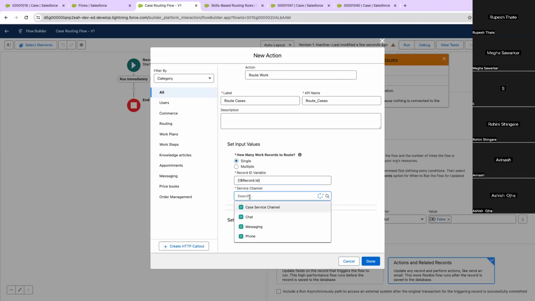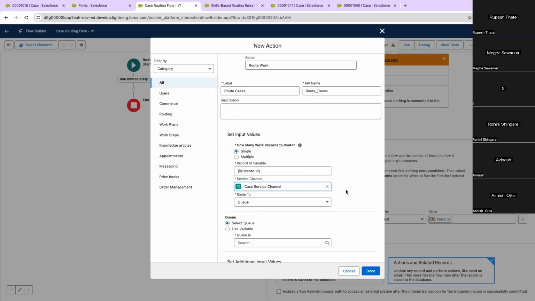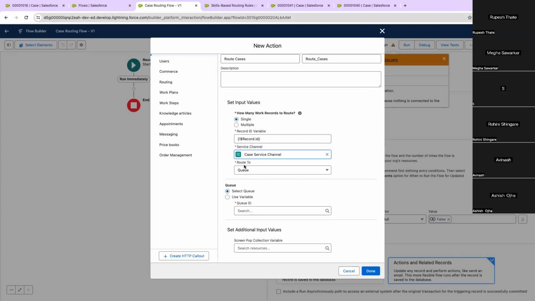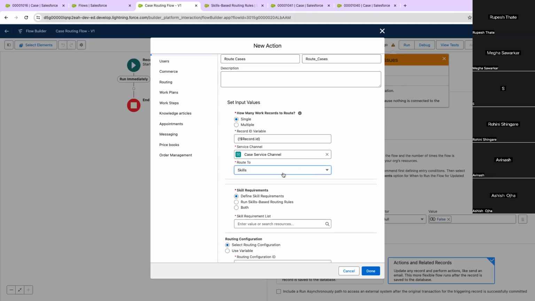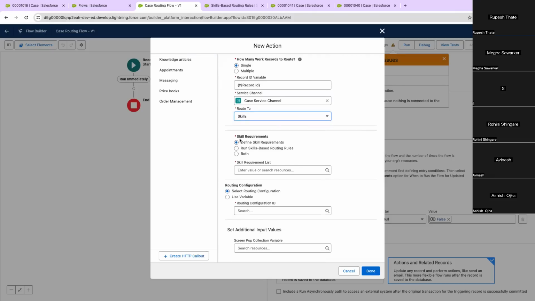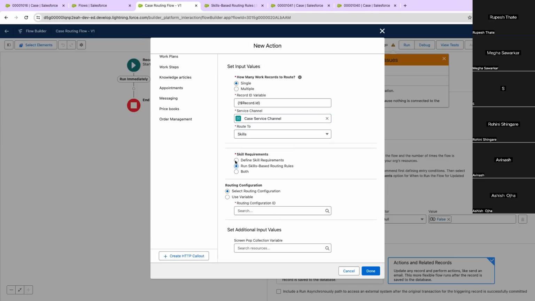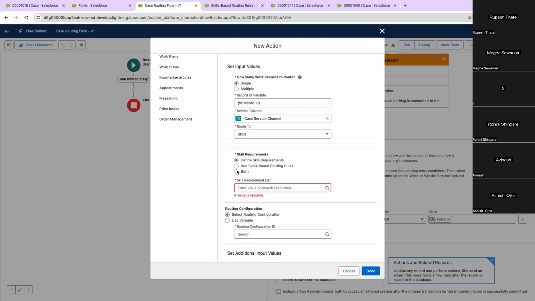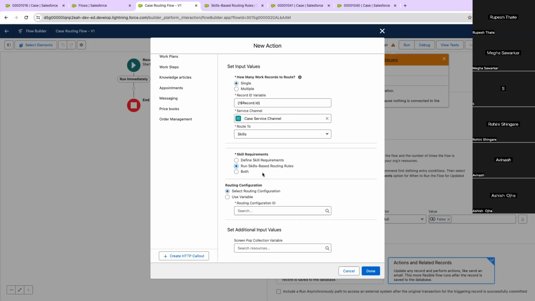It asks which service channel. So I have case service channel already available. I will use it. Now it will ask if you want to route it via queue or via skills. So I want to route it via skills. So I will select skills, and then it will ask if you want to define this skill requirement or run skill-based routing rules. I don't have to define skill requirement because that is fine. And it also runs the skill-based routing rule, so you can also use that.